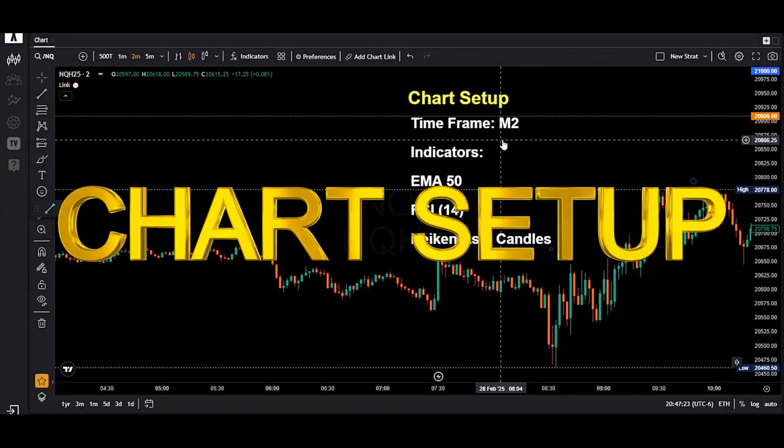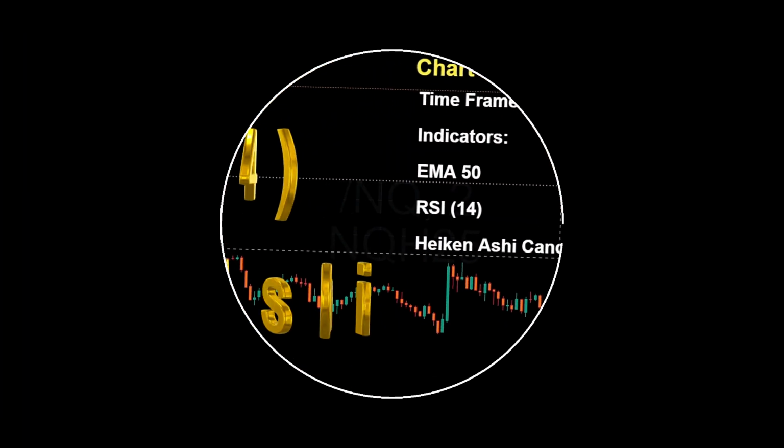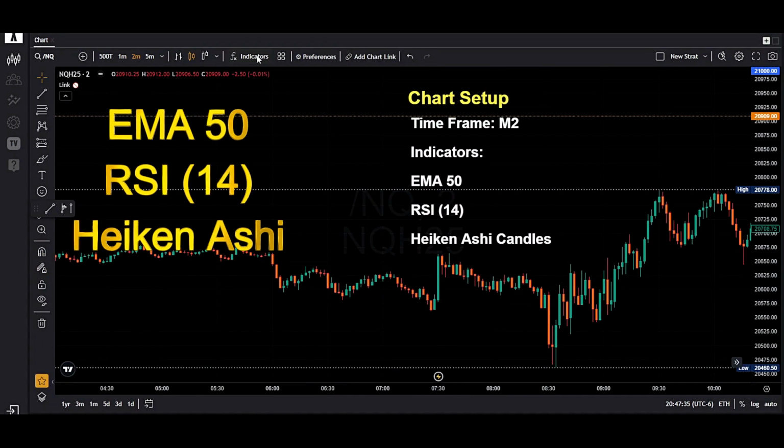We are going to use a 2 minute chart here. So this is what I have selected, 2 minute. The indicators that we'll be using are EMA 50, RSI period 14, and Heikin-Ashi candles. So I'll quickly show you how to add them.